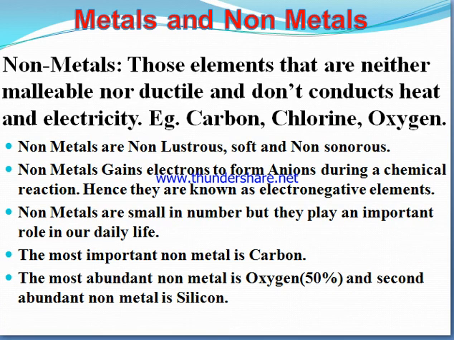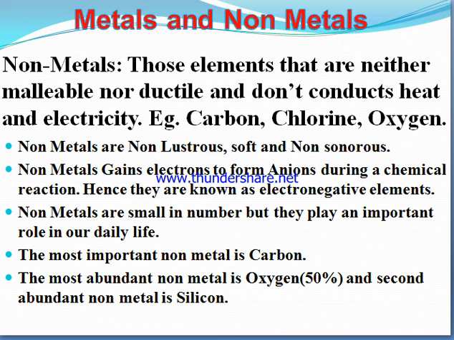Next we are coming to the non-metals. Non-metals are those elements that are neither malleable nor ductile and don't conduct electricity. Examples are carbon, chlorine, oxygen, etc. Non-metals are non-lustrous, soft and non-sonorous; they don't produce any sound and don't have any shine. Non-metals gain electrons to form anions during a chemical reaction and are known as electronegative elements.